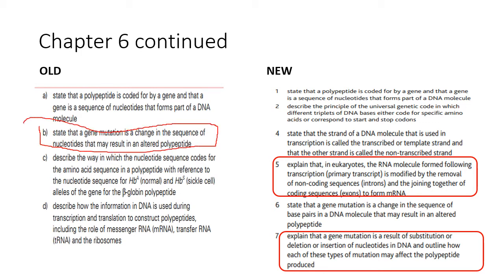Because here it just says state that a gene mutation is a change in the sequence of nucleotides that may result in an altered polypeptide. But in this case, you have to explain. So you're not stating. Stating here is just more like defining. But here you're explaining in detail that a gene mutation involves all of these things: substitution, deletion, insertion, and then you also explain how each one would affect. So please pay attention to that when you're studying for the exams.